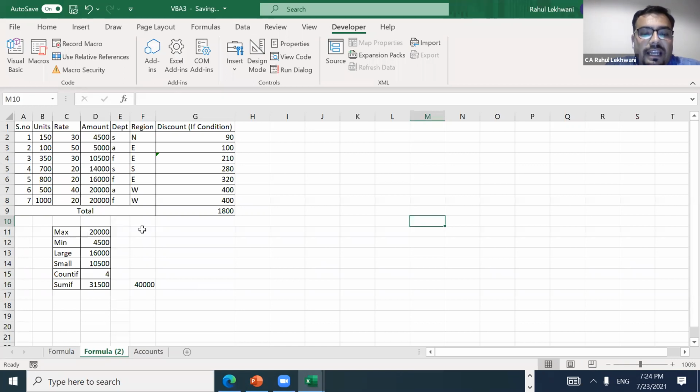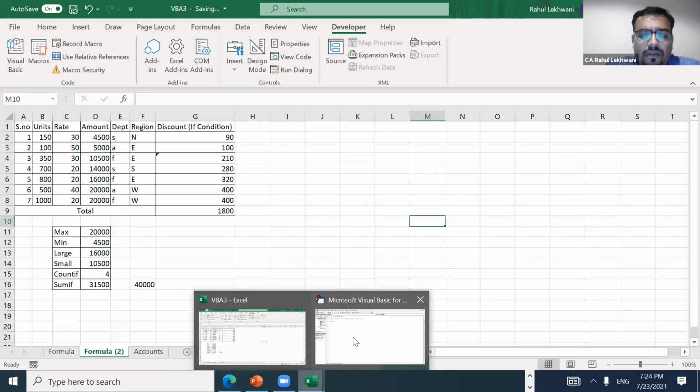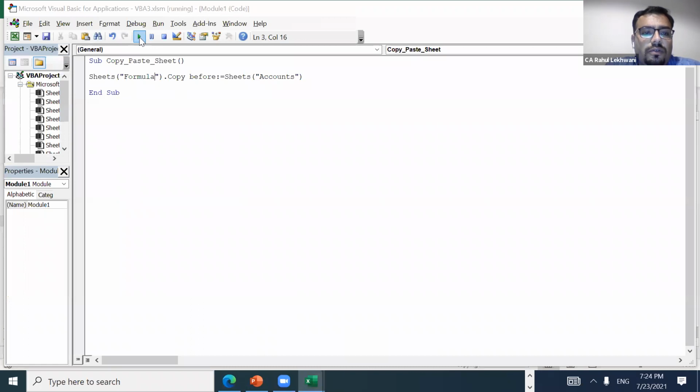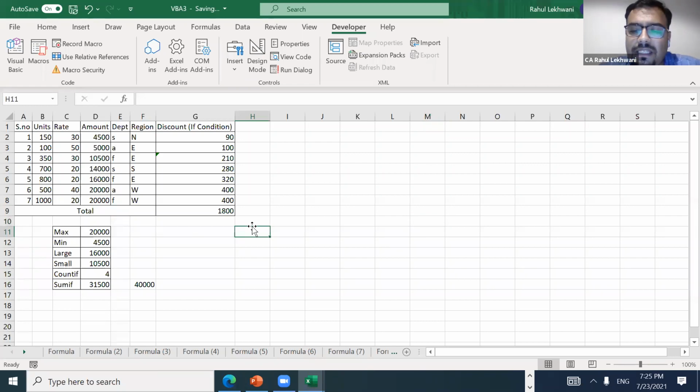So all I need to do is go again and again into this VBA section and press it as many times as I want. See, in just clicks, I have created 23 copies of the same sheet. So this is the power of VBA, right? Each and every formula that you use in Excel can be used in VBA. When you are dealing with big data, a big volume of data, VBA is something that can save a lot of your time.